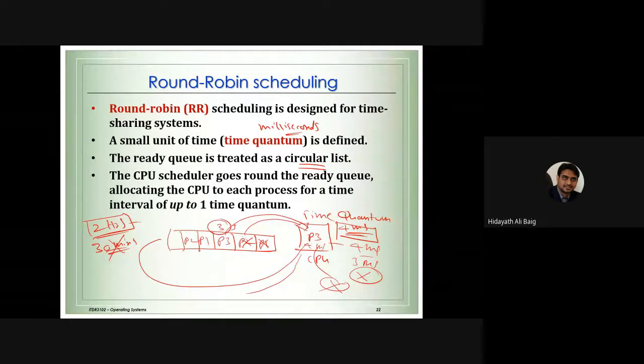So that's what we need to know about round robin scheduling. I will explain more examples about round robin scheduling when we come back next week. Maybe for half an hour next class I will complete the lecture and then I will start a new lecture. And what I will do now is send you some examples. Probably after the next lecture, or maybe before that, I will send you some examples. You should try the answers and send me the homework.